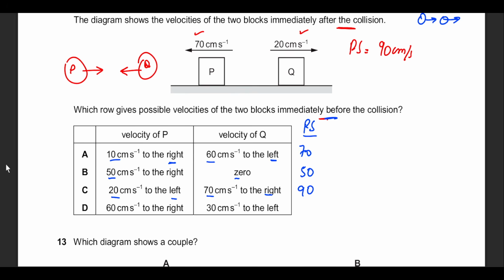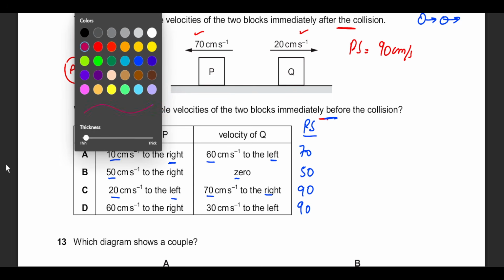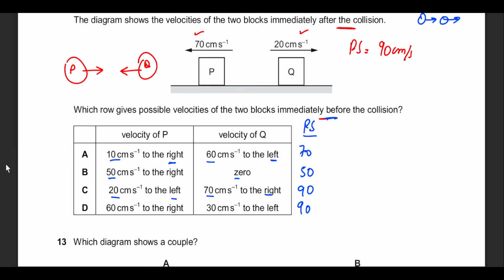And let's say 60 right and 30 to the left. Now, in both cases, I'm getting 90. I have to be very careful from this moment onward. Notice that since this is before collision, it's not possible that object P is moving to the left. If P was already going to the left and Q was already going to the right before collision, then this collision would not have happened in the first place. So this situation, although yielding the same result, may give you the false impression, is wrong because it is a wrong situation. The right answer will be option D.